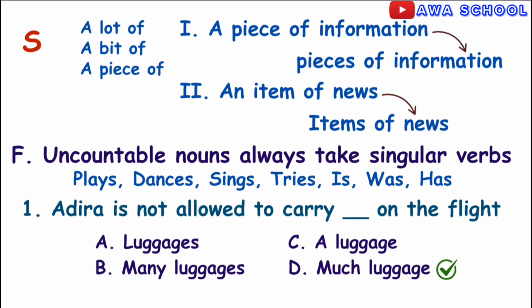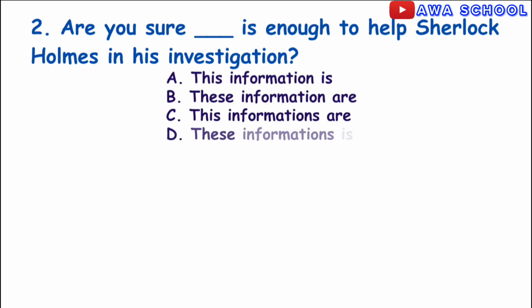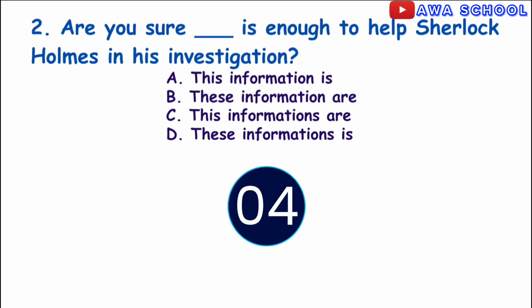Let us look at one more question under uncountable nouns. Question 2. Are you sure dash is enough to help Sherlock Holmes in his investigation? A. This information is. B. These information are. C. These informations are. D. These informations is. What is your answer?